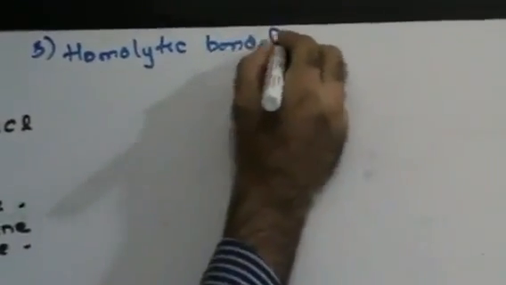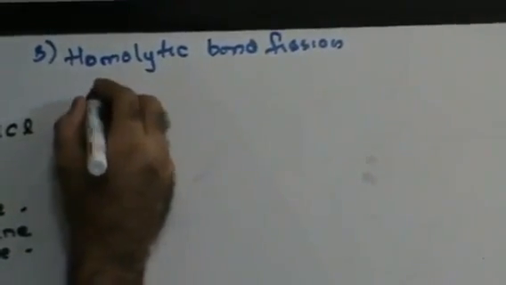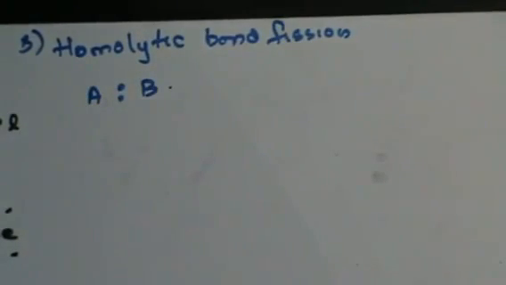Now see, a covalent bond is formed by sharing of electrons. Let's first see what is homolytic fission. I have a covalent bond which is formed by sharing of electrons. I have A and B. Suppose I break the bond in such a way that each atom retains its electron, then that kind of fission is called homolytic fission.